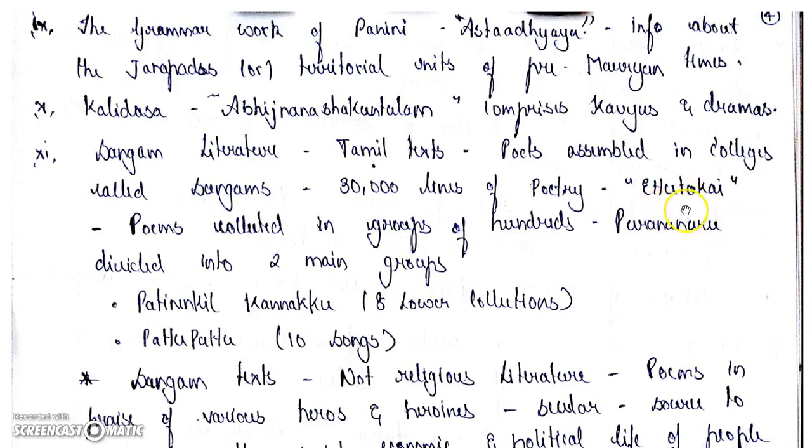Ettu Tokkai, Ettu means, as per my knowledge, number 8. 8 in Tamil is called Ettu. So 8 anthologies are called Ettu Tokkai, right? This is about the Sangam literature. So when these poems are collected in groups of 100, this is called Purana Nanuru. Okay, and this is again divided into two main groups. One is Pathinenkilkanakku, the 8 lower collections, and Pattu, the 10 songs. This belongs to Purana Nanuru.